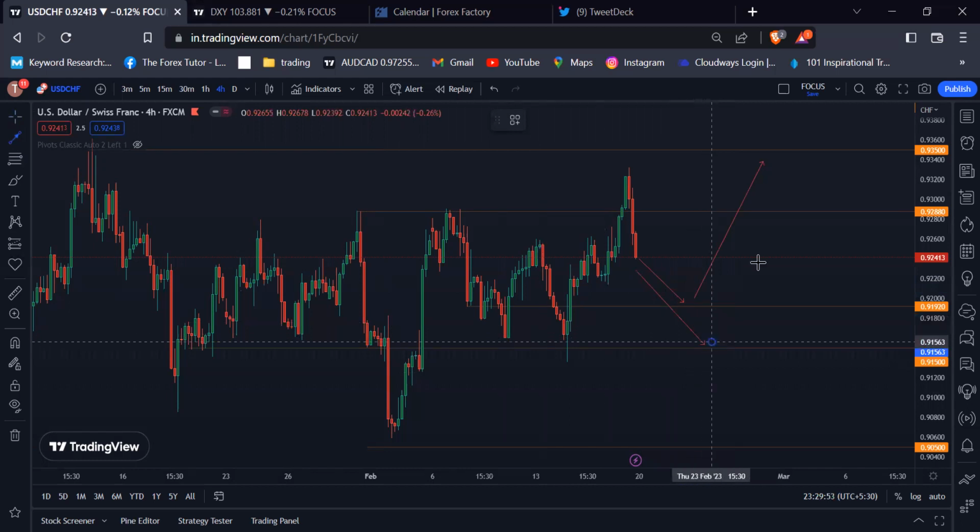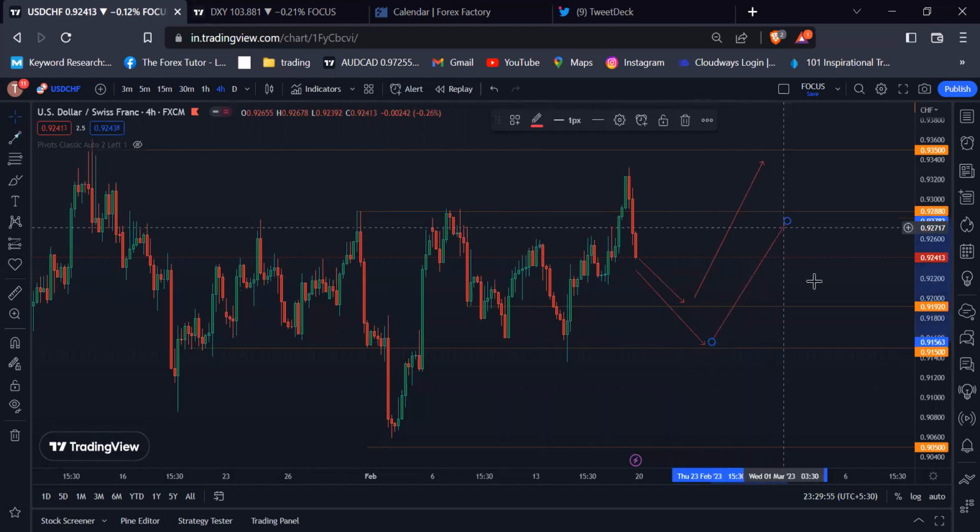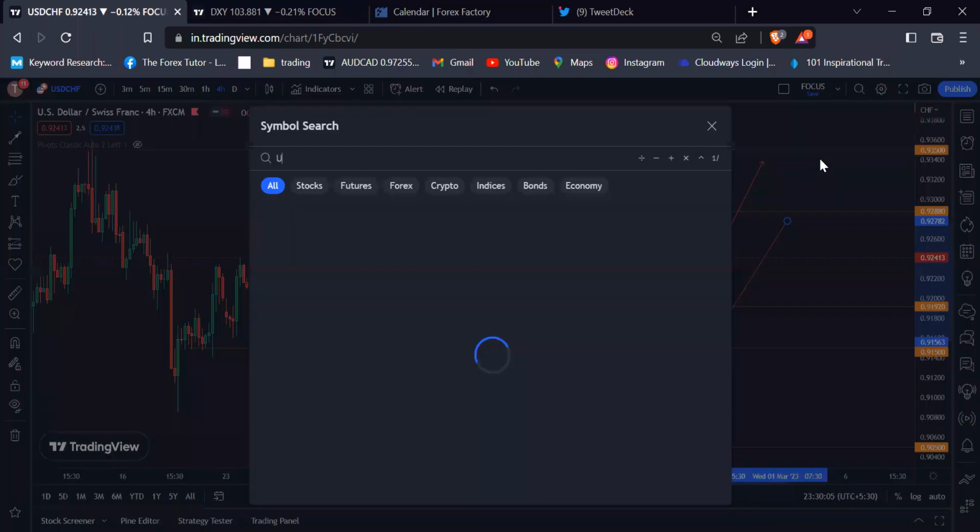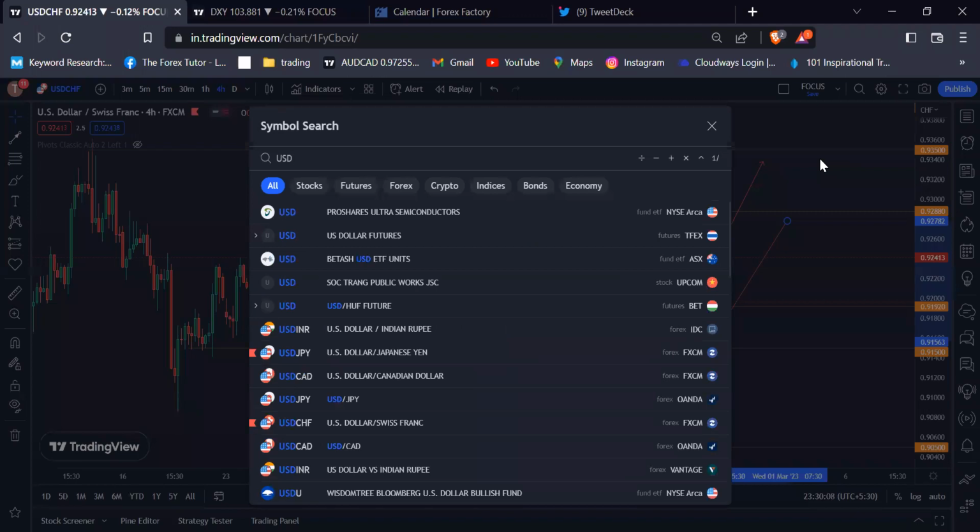Then our first target should be the 0.92880 psychological level and second target should be the 0.93500 psychological level because of the US dollar strength. So my next pair is USD yen.